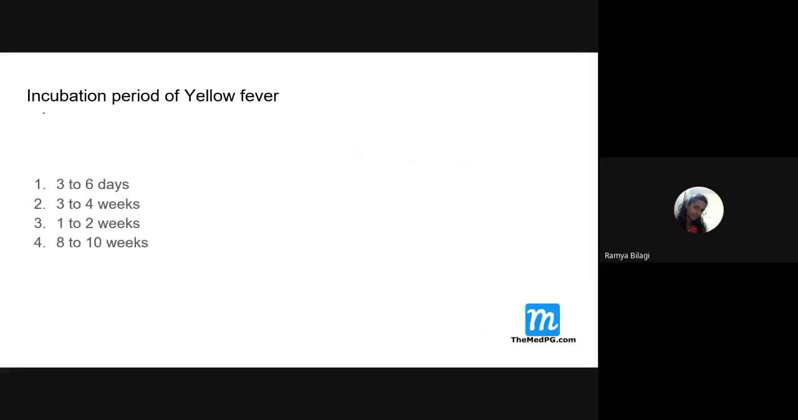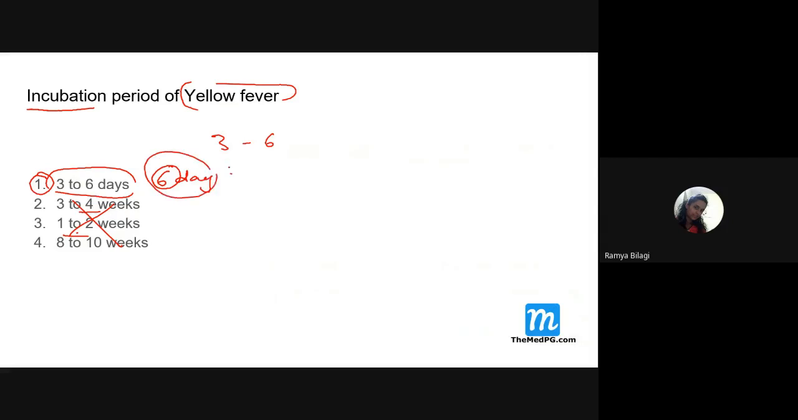Now, let us see some questions related to yellow fever. What is the incubation period of yellow fever? It is 3 to 6 days. The rest of the options given, 3 to 4 weeks and 1 to 2 weeks, are all wrong. So what is the right option? 3 to 6 days. Even if the question mentions only 6 days, it is still correct.